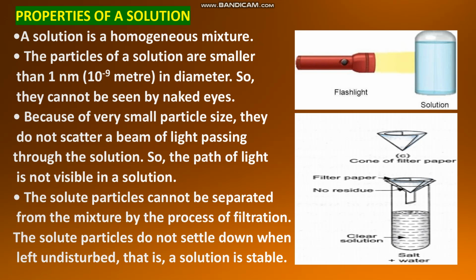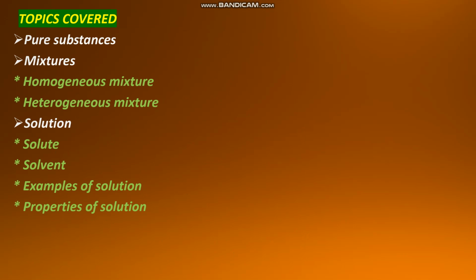Another property, because of very small particle size, they do not scatter a beam of light passing through the solution. So the path of the light is not visible in a solution. Another property, the solute particles cannot be separated from the mixture by the process of filtration. The solute particles do not settle down when left undisturbed. That is, a solution is stable.